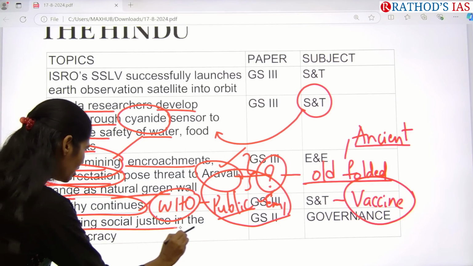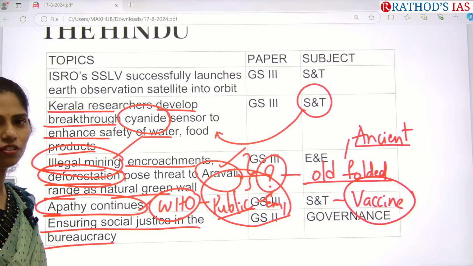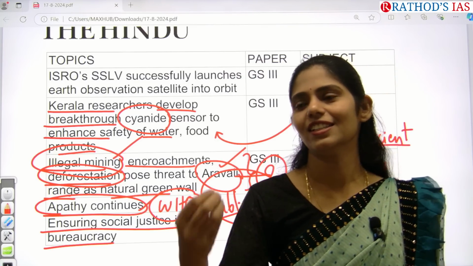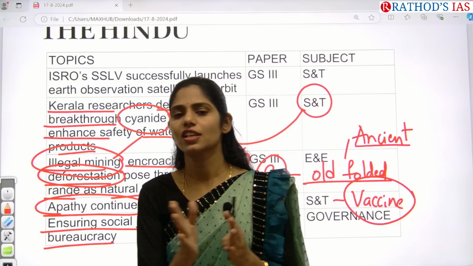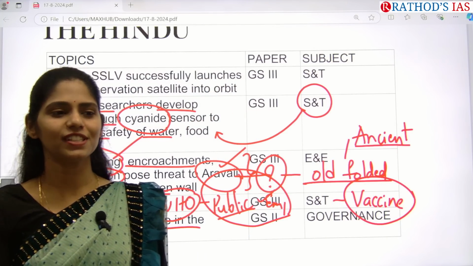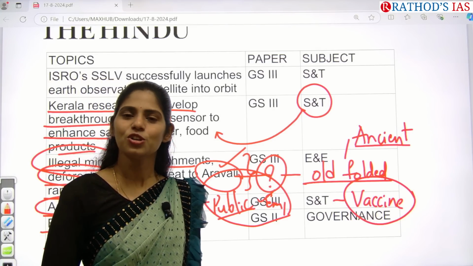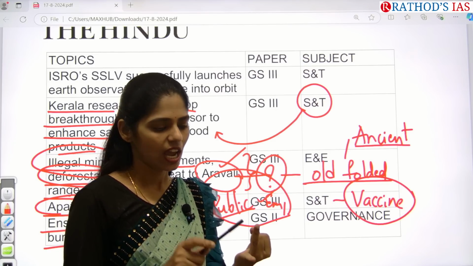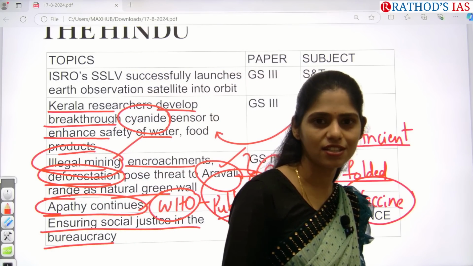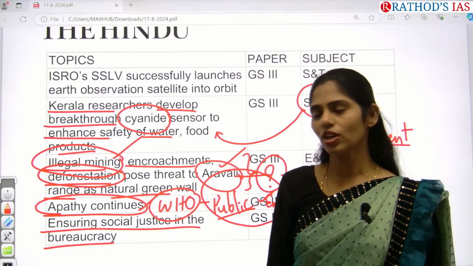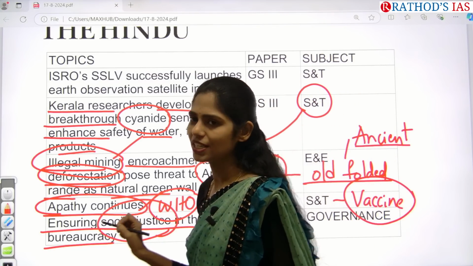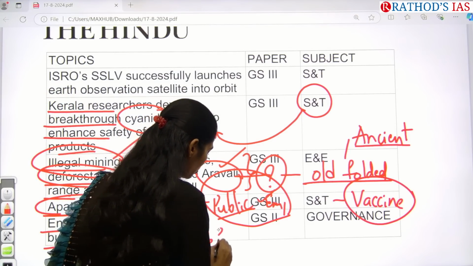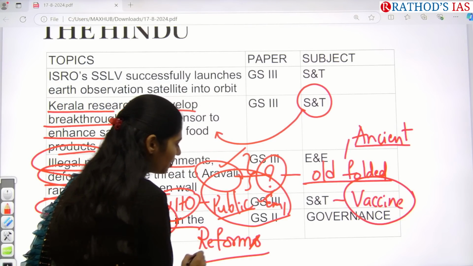And next one is ensuring social justice and bureaucracy. If you take the civil service itself, are the scheduled caste and scheduled tribe people adequately represented in the civil services? Very less, right? Even though the government is taking many affirmative actions like providing reservation, and even the age limit is more for SCs and STs, right? Even so there is very little participation of SCs and STs, so this article is saying what reforms we need to come up with so that we can enhance their participation in this